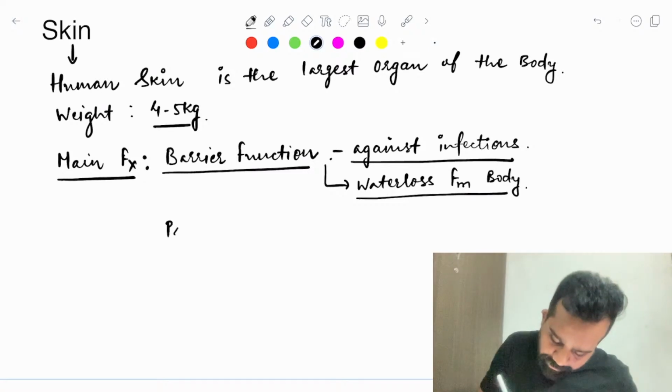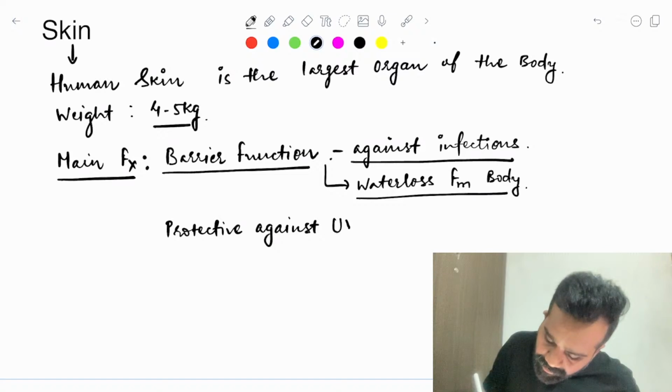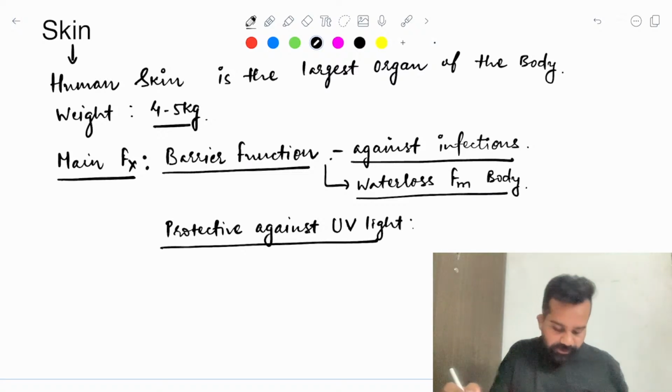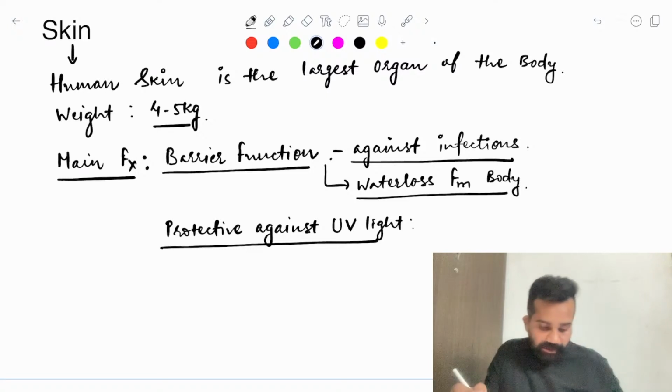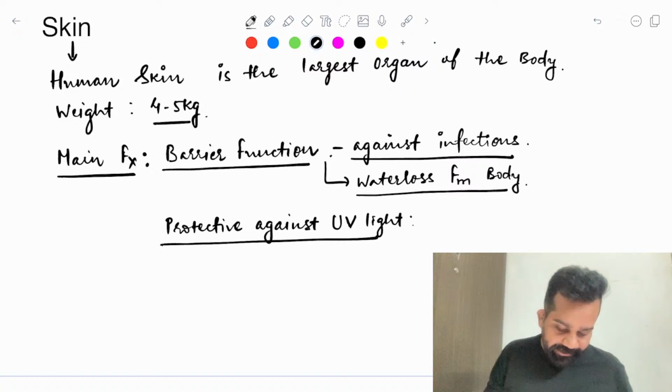It is also protective against ultraviolet light. So, Sachin, which structure of the skin is protecting against the UV light?